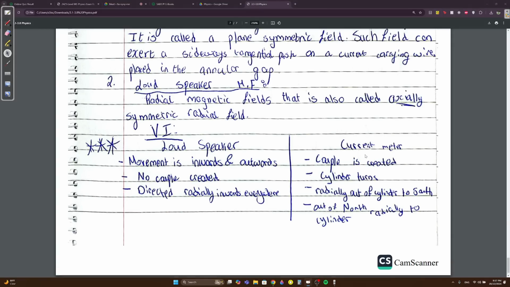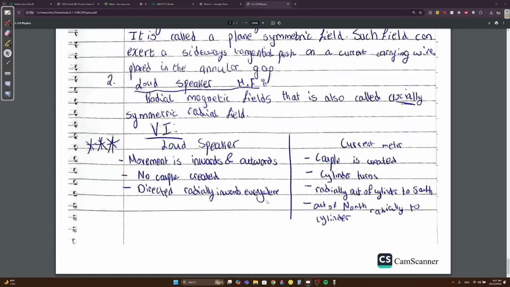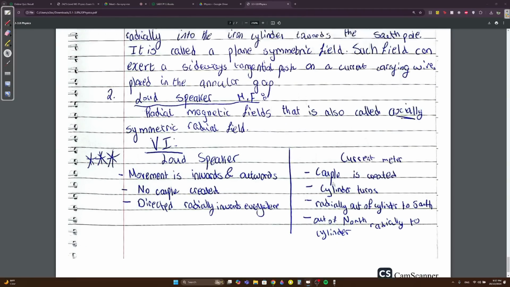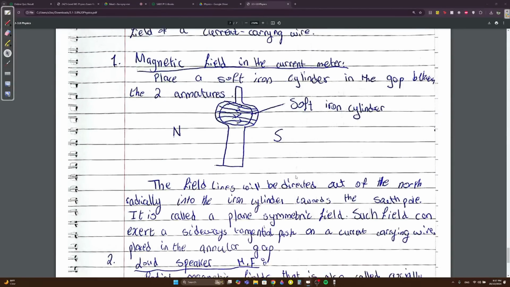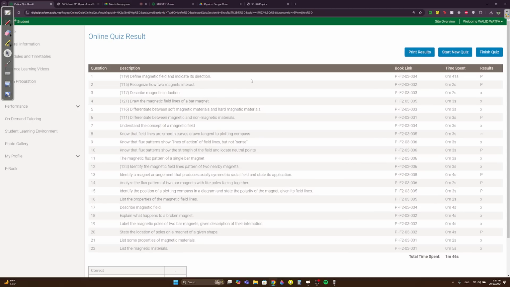But in the current meter, there is a couple. This is a sphere, by the way. Because there's going to be action and reaction, it's going to cause the cylinder to actually move. You should memorize this. It goes radially out of the cylinder to south. That's the direction: out of north to the cylinder, where it goes to south. Okay, memorize this. Now the quiz, we'll do it fast.